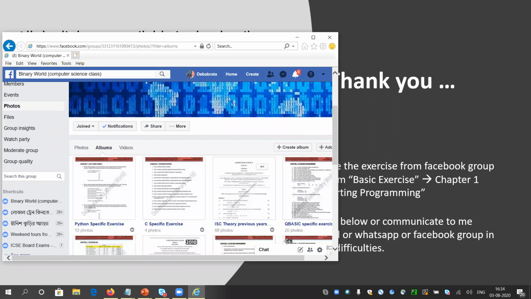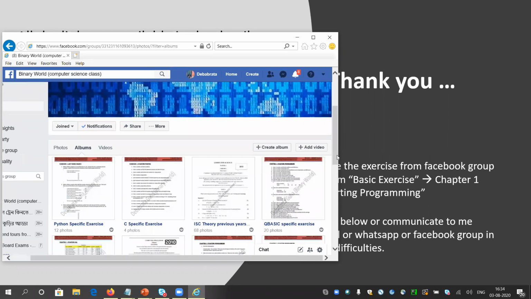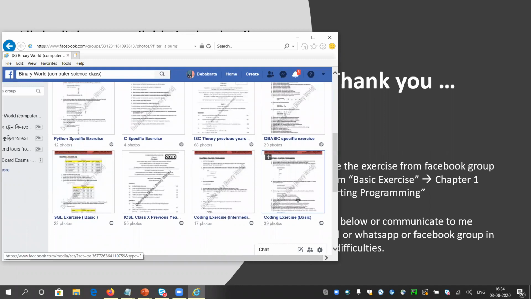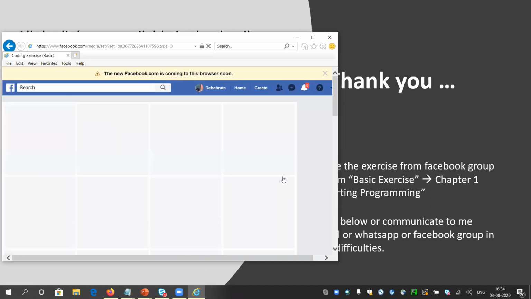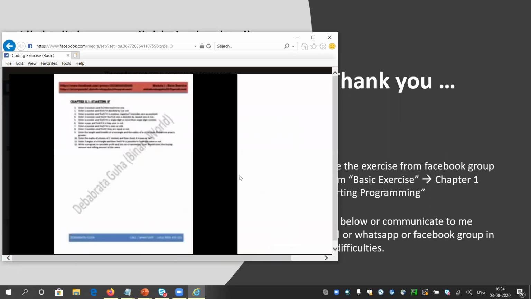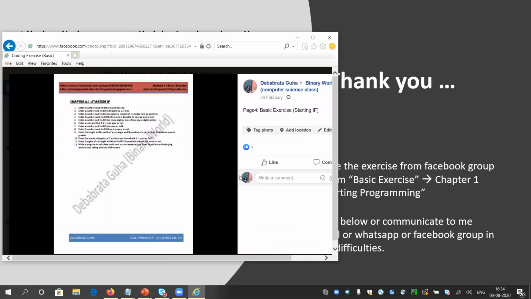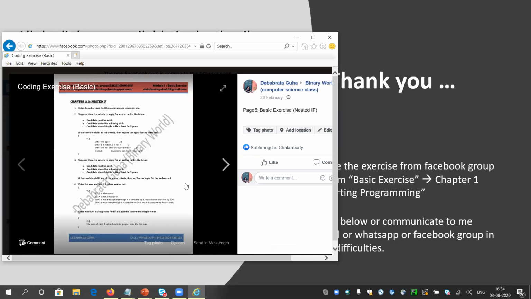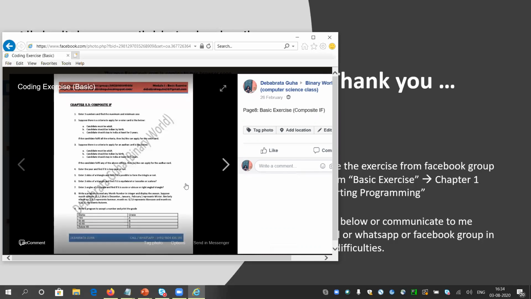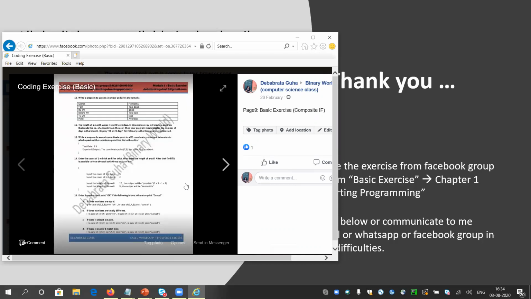You can access it from your phone, from your PC, anything. So go to the coding exercise basic album. If you go inside, you will be able to see the problems. You can start from here, chapter 2, starting with if. After that, you can cover nested if and composite if. So you can find all the exercises here.